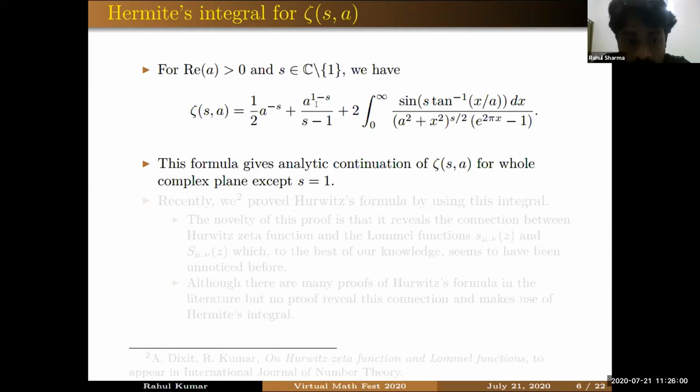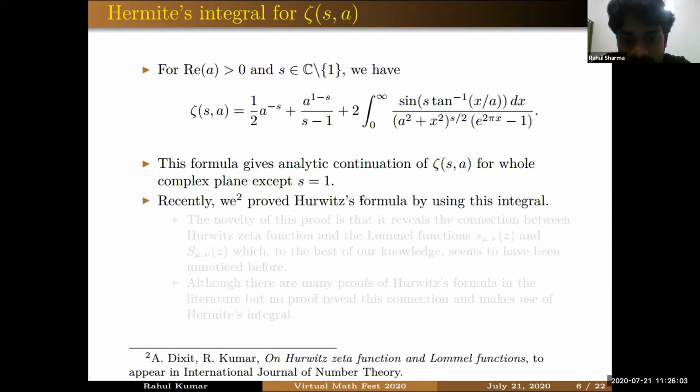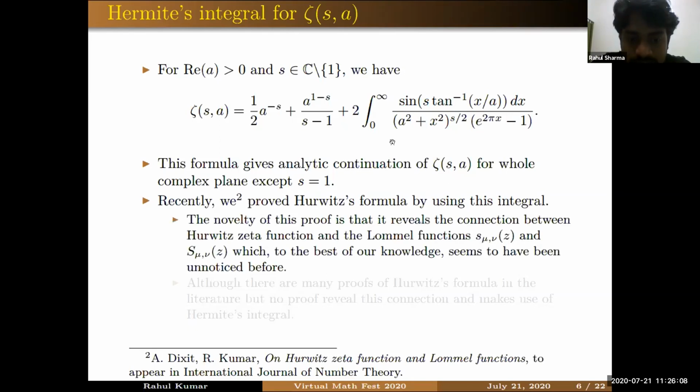What we did recently is prove Hurwitz's formula that I mentioned in the last slide by using this Hermite's integral. The novelty of this proof is that it reveals a connection between Hurwitz-Zeta function and the Lommel functions, which to the best of our knowledge seems to have been unnoticed before. These Lommel functions arise in the theory of differential equations. This connection is important because it gives a connection between two special functions coming from two different branches of mathematics. One is coming from analytic number theory, and one is coming from differential equations.